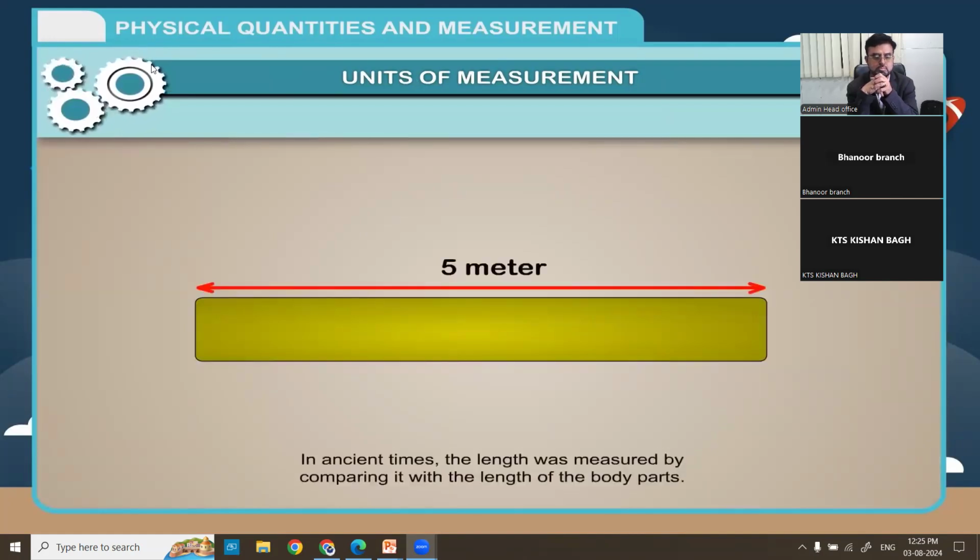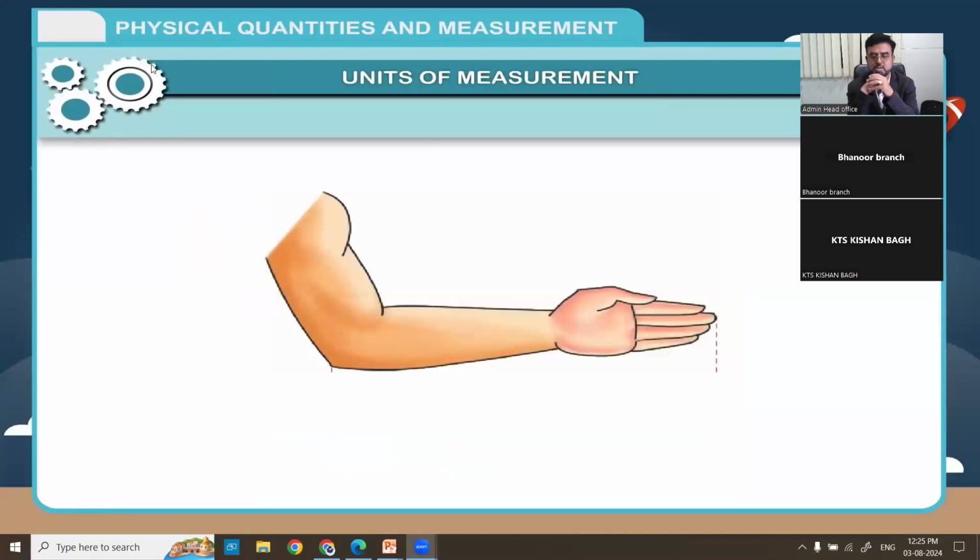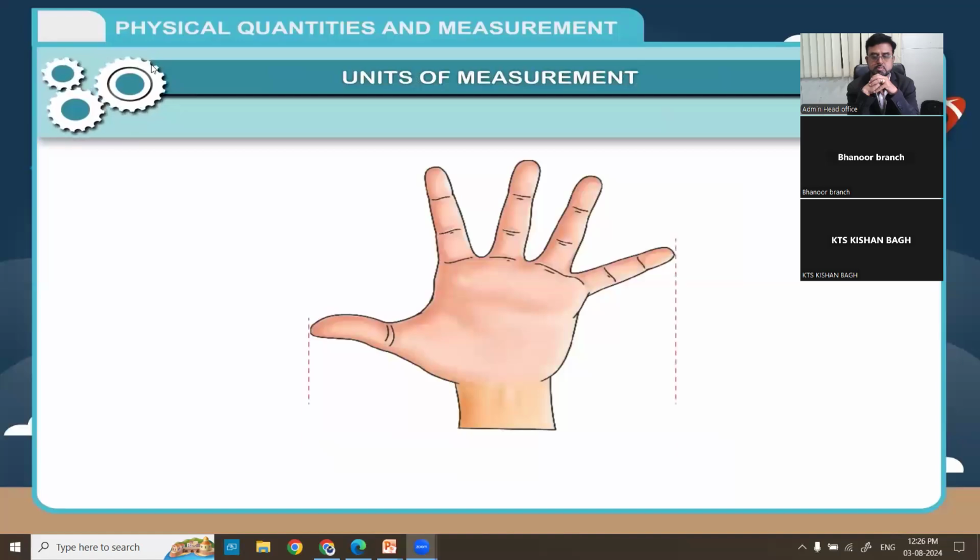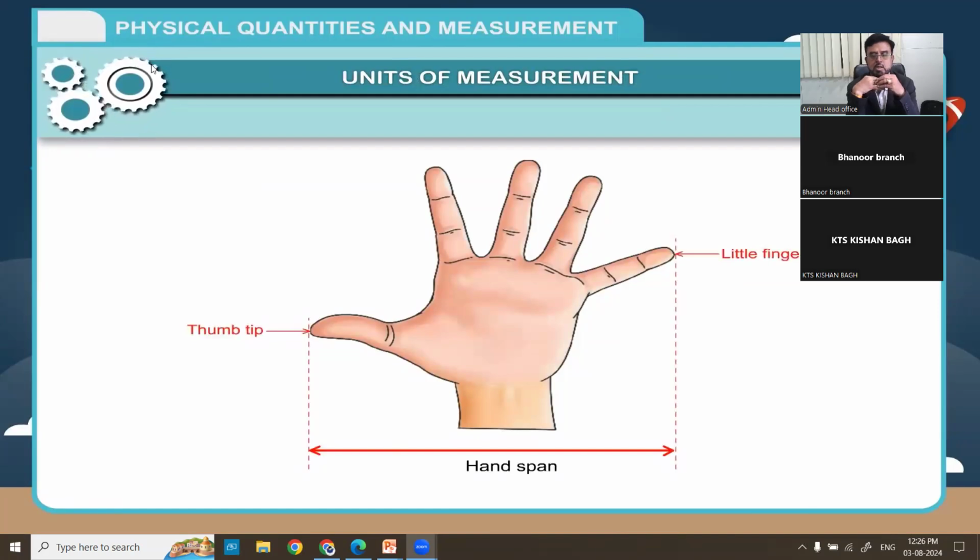In ancient times, the length was measured by comparing it with the length of the body parts. A cubit was the unit of length. 1 cubit was the length between the tip of the fingers and the elbow. Similarly, a handspan was the length from the tip of the thumb to the tip of the little finger. These methods were inaccurate because the size of fingers differ from person to person.